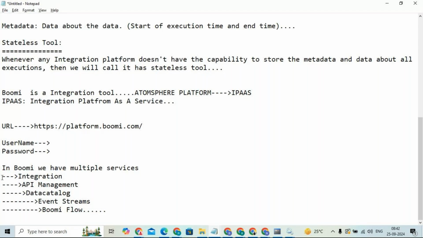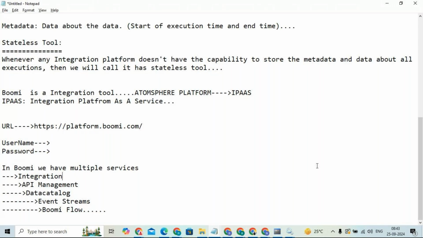In API management we will discuss how to expose the APIs and how to consume the APIs, some basic things. We will not go in depth into API management, it's a completely different concept. We are going to discuss integration completely.